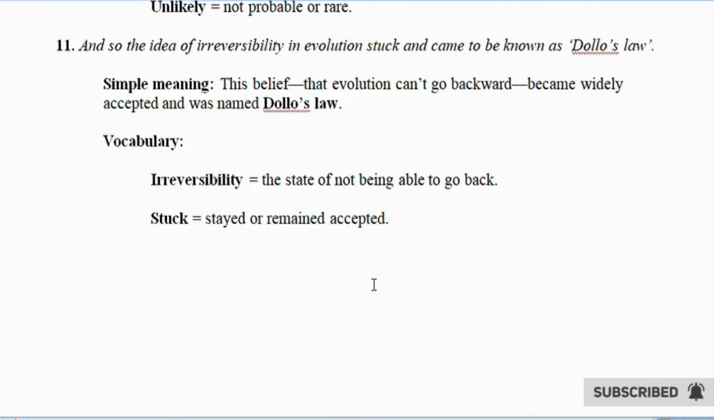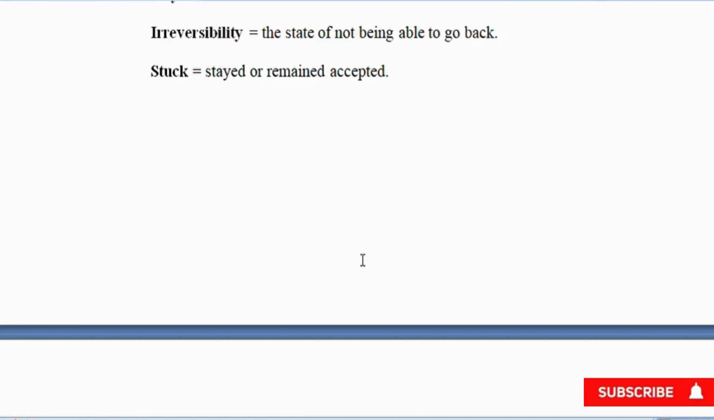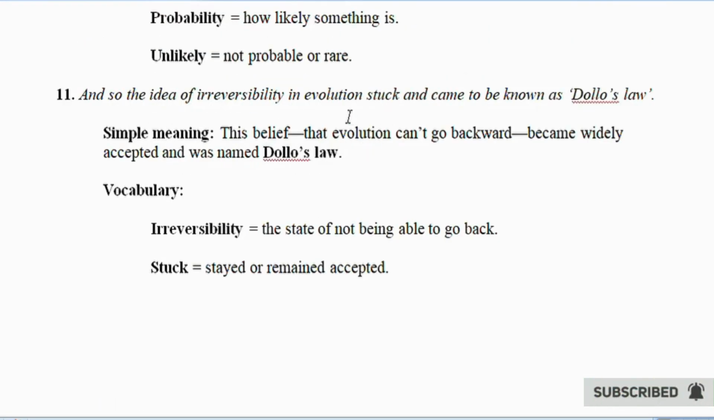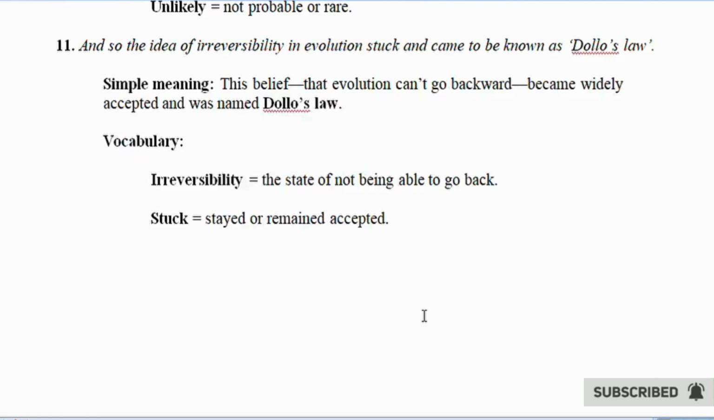11. The idea of irreversibility in evolution came to be known as Dollo's law. Simple meaning: this belief that evolution can't go backward became accepted and was named Dollo's law. Vocabulary: irreversibility equals the state of not being able to go back. Stuck equals stayed or remained accepted.